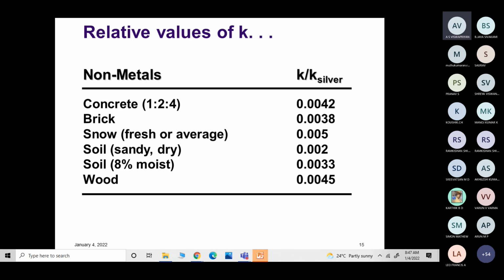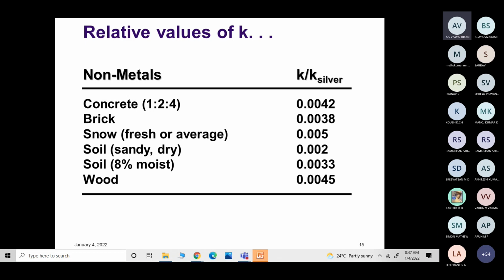Similarly, when you talk about concrete, you can see here concrete, brick, snow, soil, wood. Concrete and wood have very low values of thermal conductivity, which is why we construct houses using concrete or wood. The heat energy will not pass inside the building.